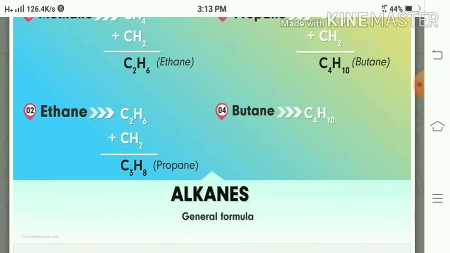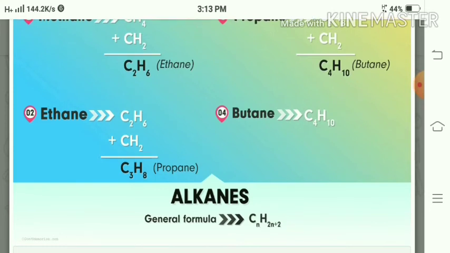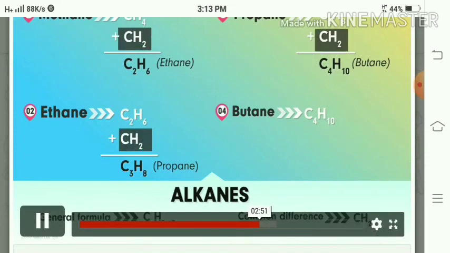Thus, alkanes have the general formula CnH2n+2. All the compounds in the series can be formed by taking the general formula CnH2n+2. Here also we can make the formulas of methane, ethane, propane, butane.